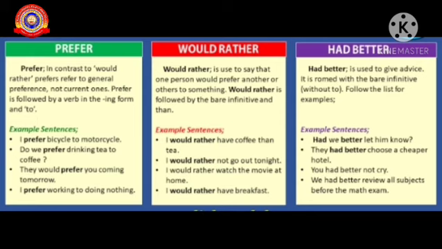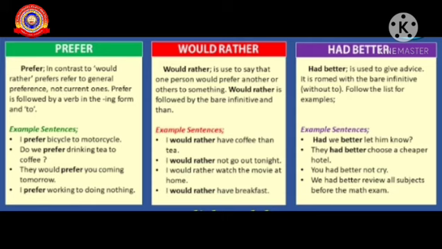Look here, I would rather have coffee than tea. I would rather not go out tonight. I would rather watch the movie at home. I would rather have breakfast. So either we will use than or a bare infinitive, the V1 form of the verb.